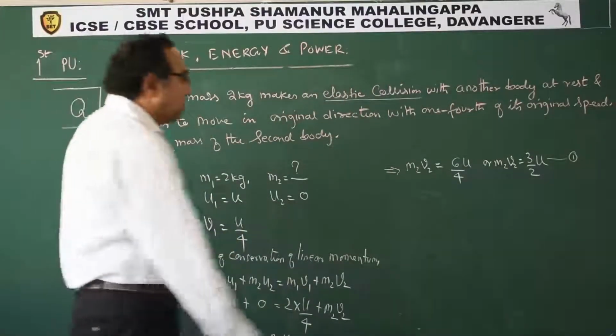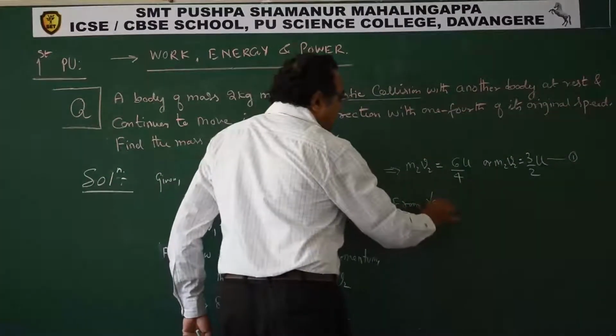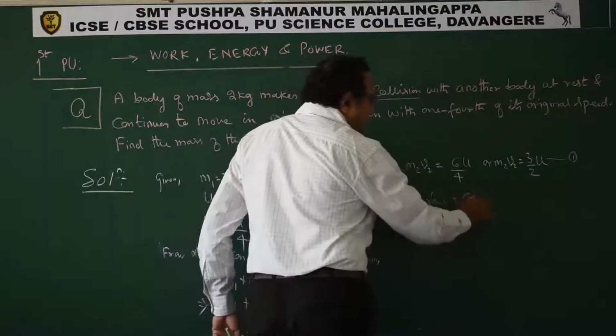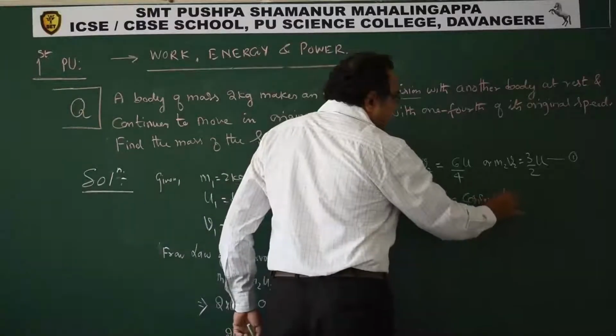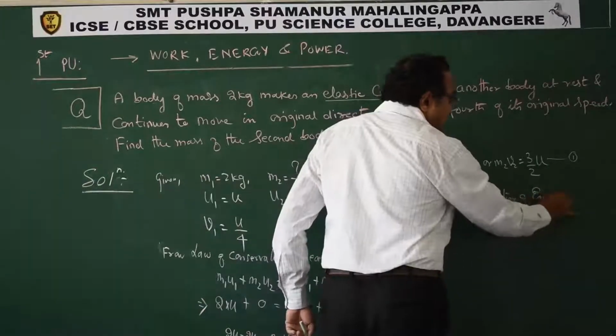We got one equation. This equation we got from the law of conservation of linear momentum. Now from the law of conservation of energy, which energy? Kinetic energy.